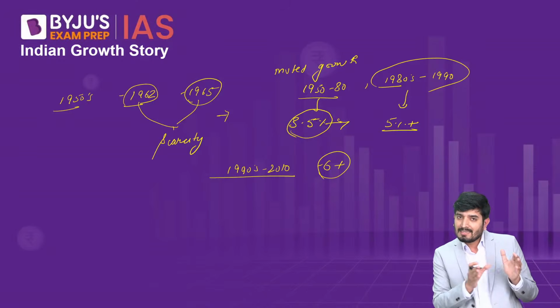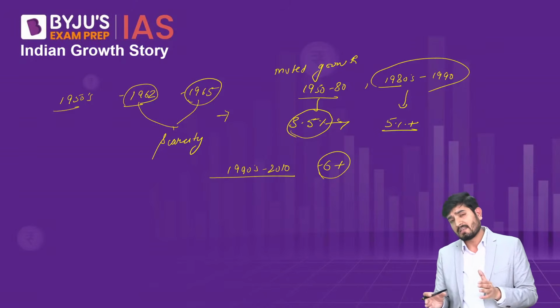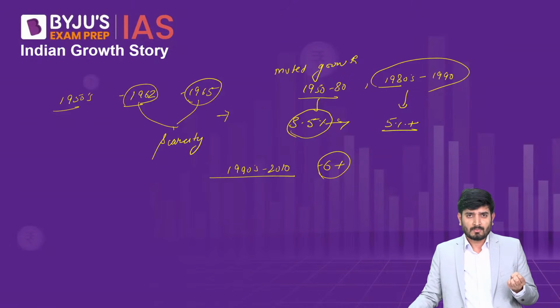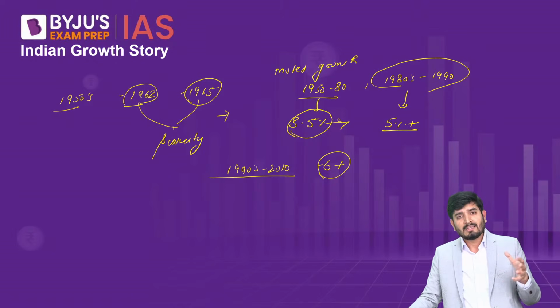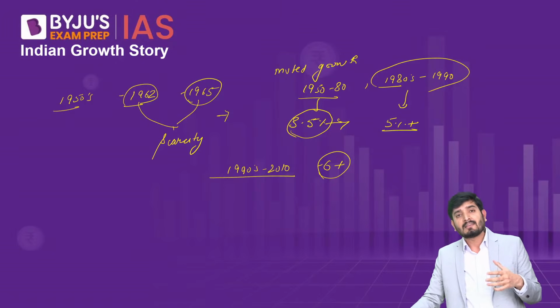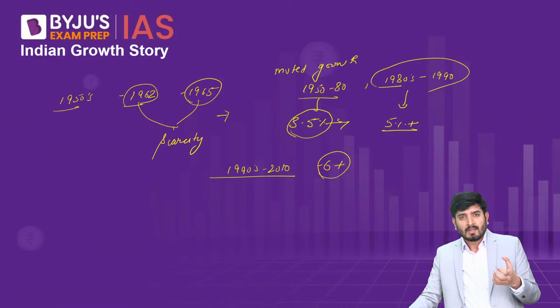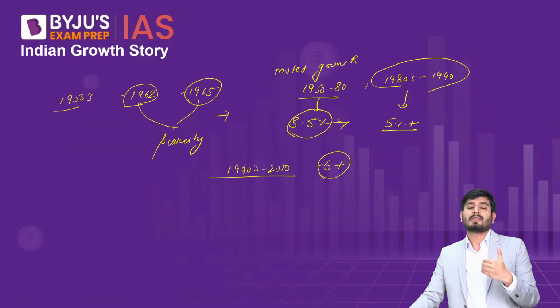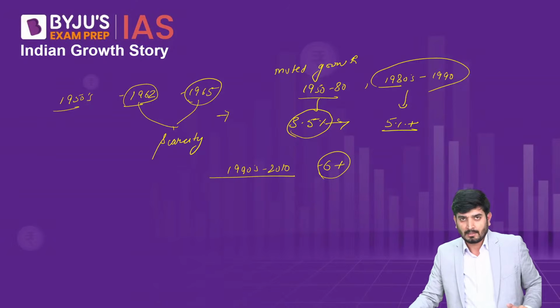Because in the initial decades, from the 1950s to the 1980s, we had a very state-controlled economy. The state was controlling the commanding heights of the economy. We had a license permit quota system. It was very difficult for private businesses to do business. But in 1991, when we reformed, we said that yes, the private sector will also be an equal partner in the economic development of the country.